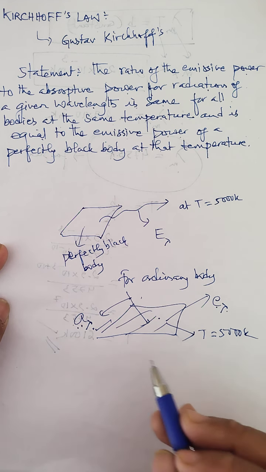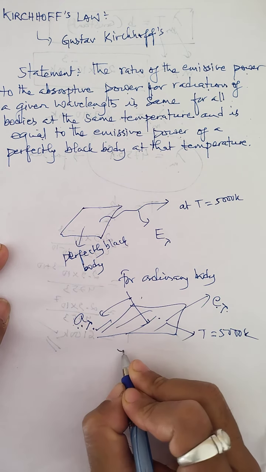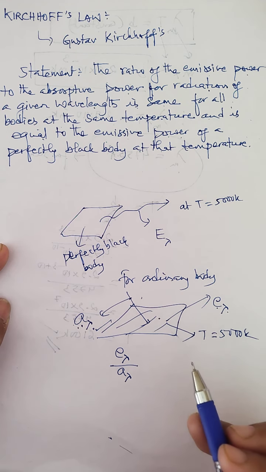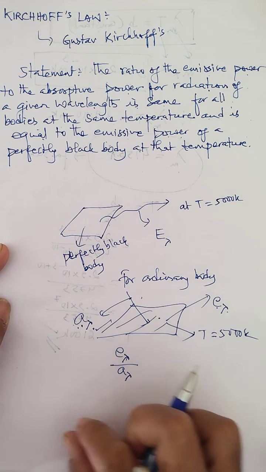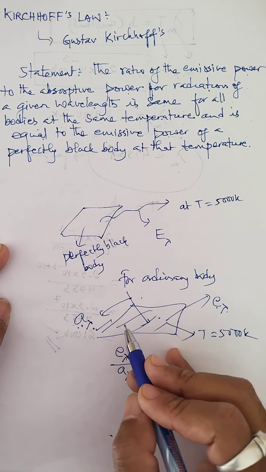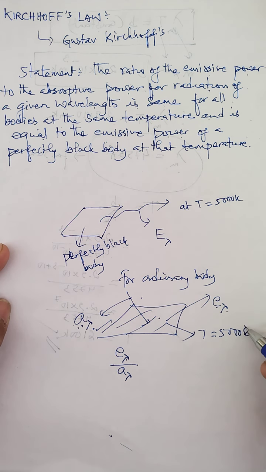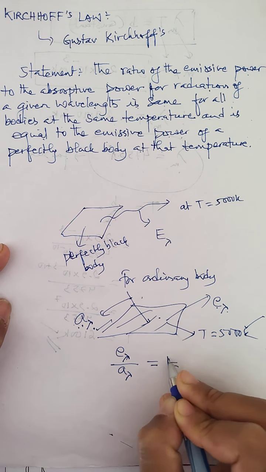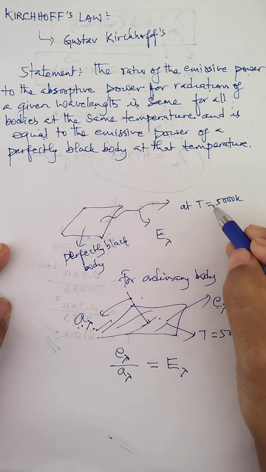But you take an ordinary body of any shape, of any material. As Kirchhoff's law says, the ratio of the emissive power, E lambda, to the absorptive power, A lambda, for radiation of a given wavelength is same for all bodies at a constant temperature. And that temperature I consider say 5000 Kelvin. And this ratio is also equal to the emissive power of a perfectly black body at that wavelength at that temperature.